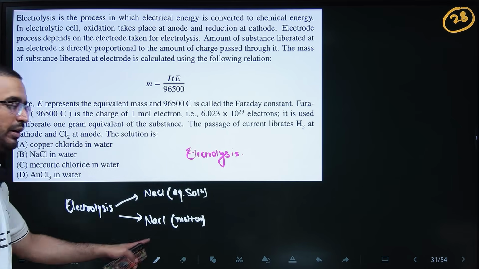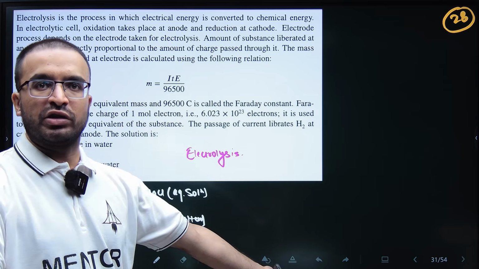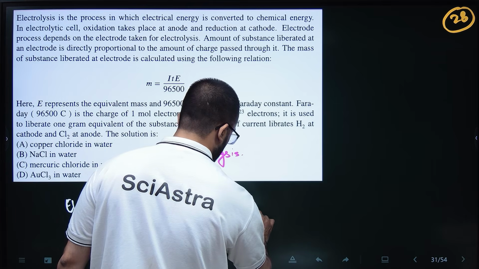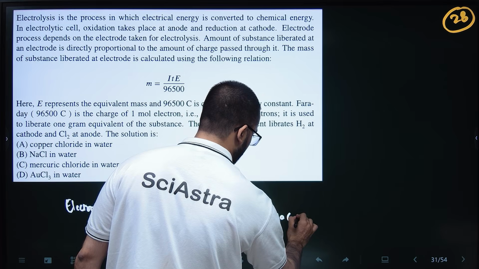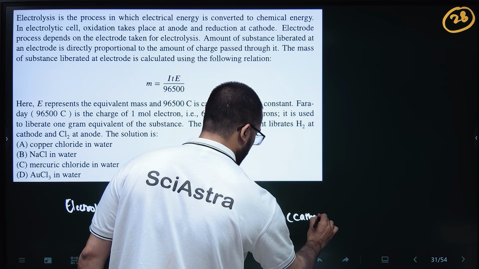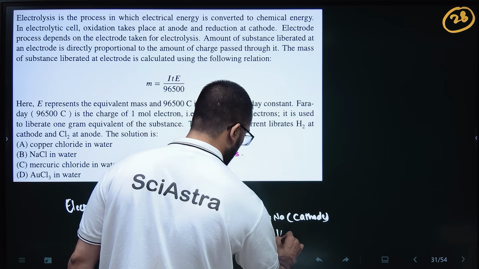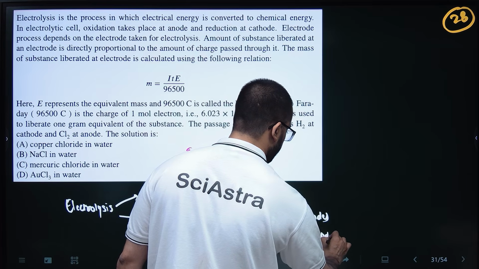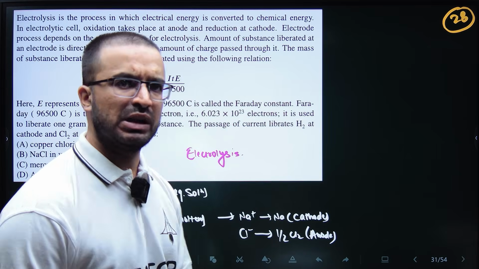In molten form there are no H plus or OH minus ions, there is no water, there is only molten salt. So Na plus will be reduced to Na at your cathode and Cl minus will be oxidized to half Cl2 gas at the anode. So that will be the reaction. In the aqueous solution there will be H plus and OH minus as well. So what will happen?